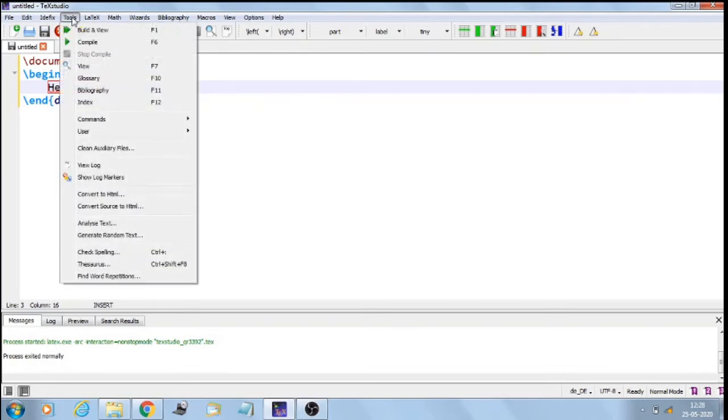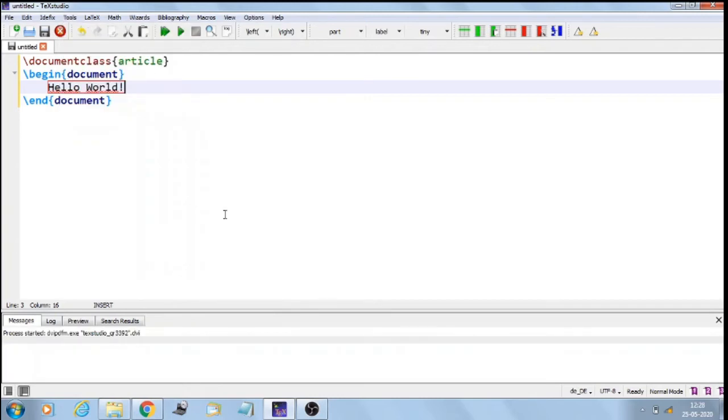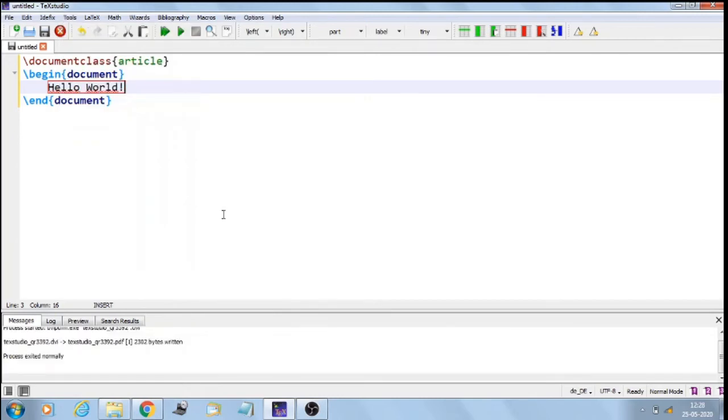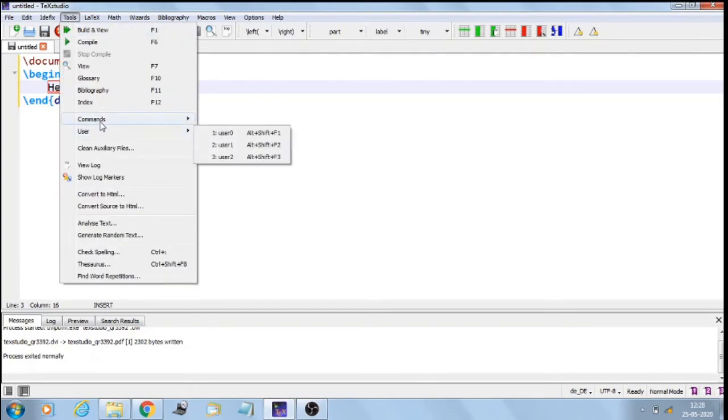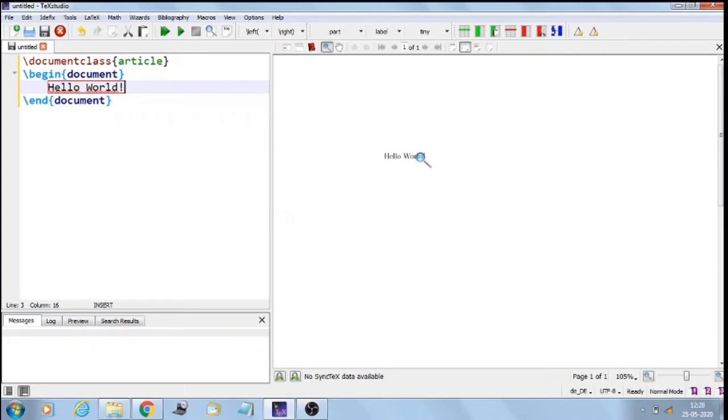Again, I'll go to tools, commands, and DVI to PDF, which is going to convert my DVI file into a PDF file. Again, I'll go to tools, commands, and press view PDF. That is going to show the output to me. This is how the output is going to appear. The document is going to appear.